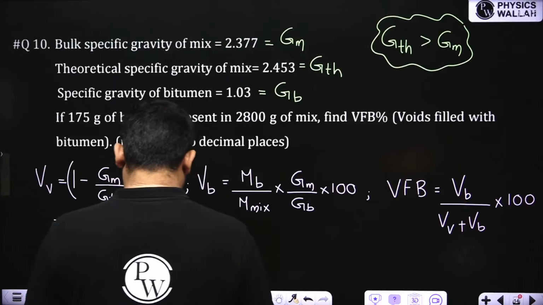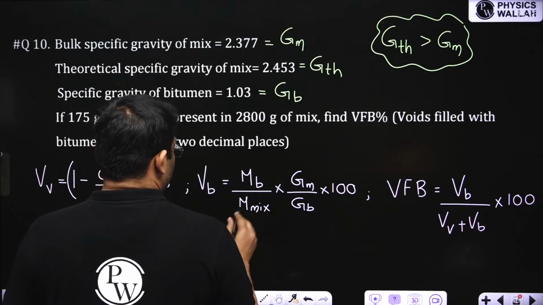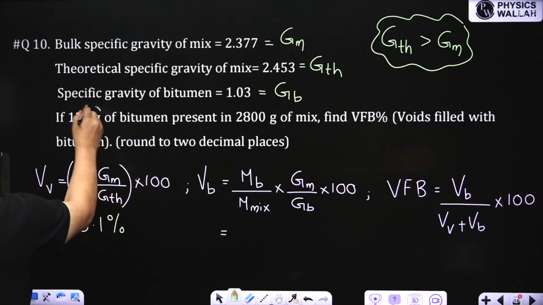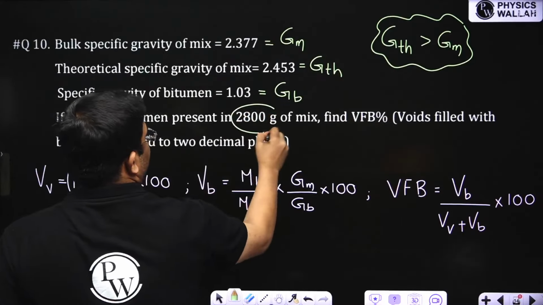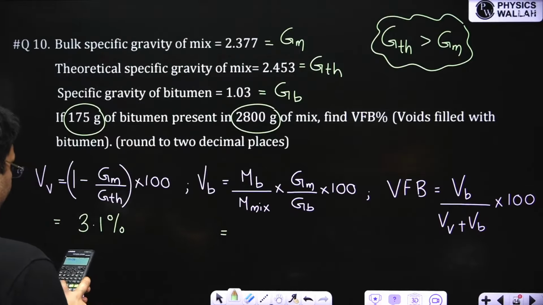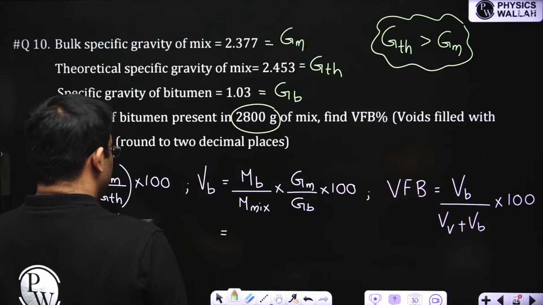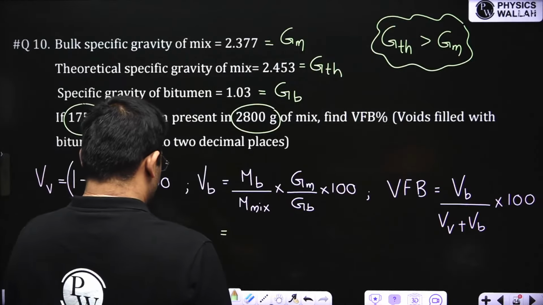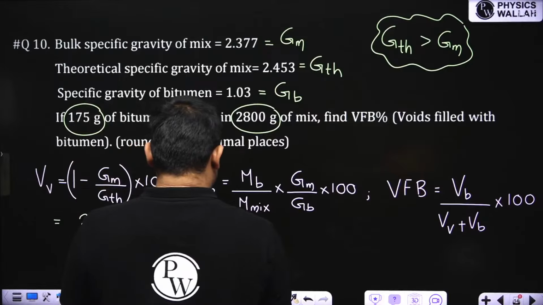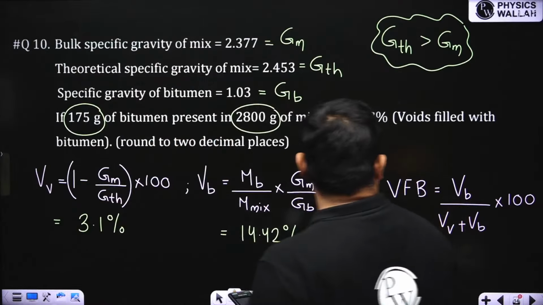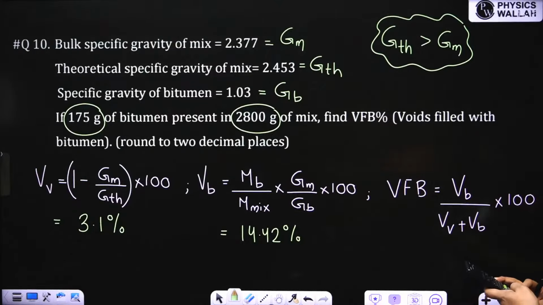Next is the bitumen voids. Mass of bitumen is given, and total mass of the mix is given. So 175 divided by 2800 into the specific gravity of the mix, which is given, and specific gravity of bitumen also given. So bitumen voids I am getting 14.42. I can easily use this formula: 14.42 divided by 14.42 plus 3.1.